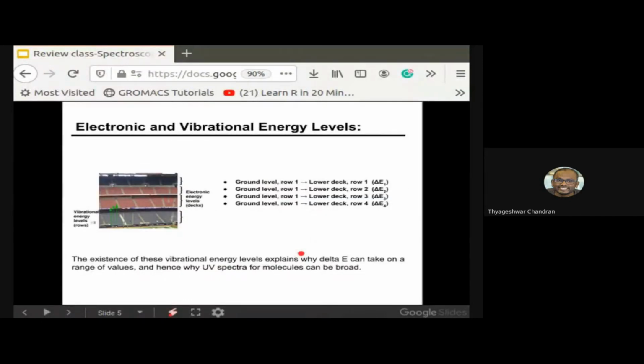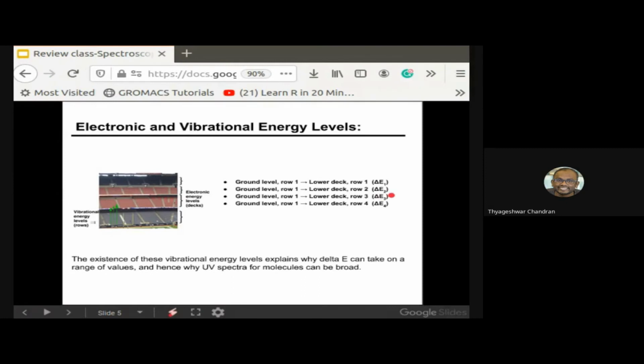So if you give the ground level, the row 1 to the lower deck here, a kind of energy difference delta E1, and in the same way give the series of rows delta E2, 3, 4, the amount of energy required will be increasing exponentially. This is one of the major reasons why we get a broad peak when we get a spectrum from a UV-visible spectrophotometer for a biomolecule.